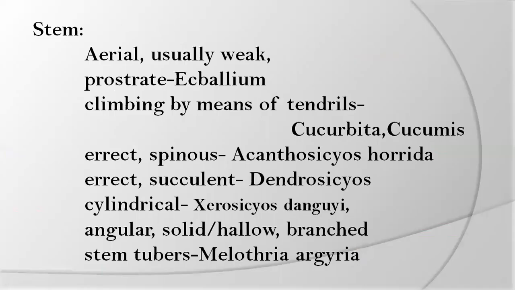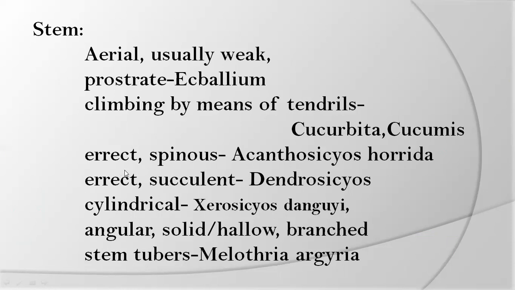Next we can go to the stem. Stem characteristics. Normally most of the stems are aerial, usually weak and prostrate. In Ecballium the stem is aerial, weak, prostrate, and climbing by means of tendrils. In most of the genera Cucurbita and Cucumis, they produce tendrils.